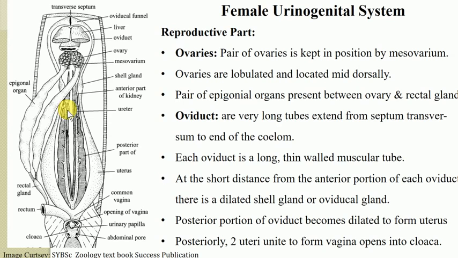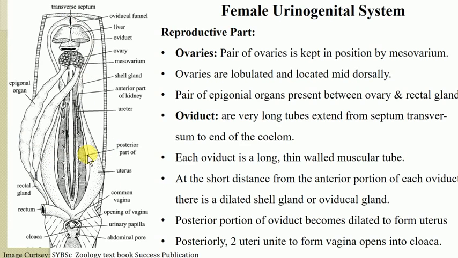And the pair of epigonal organ, here you can see the epigonal organ is present between the ovary and the rectal gland. So this is the rectal gland and these are the ovaries. In between this ovary and the rectal gland, there is an organ which is known as the epigonal organ, always present. So this is about the ovaries, and the second one is the oviduct.